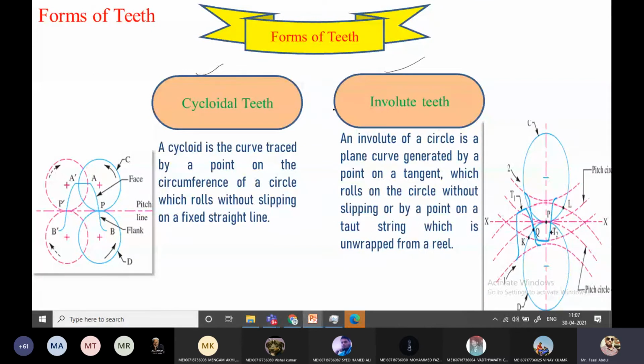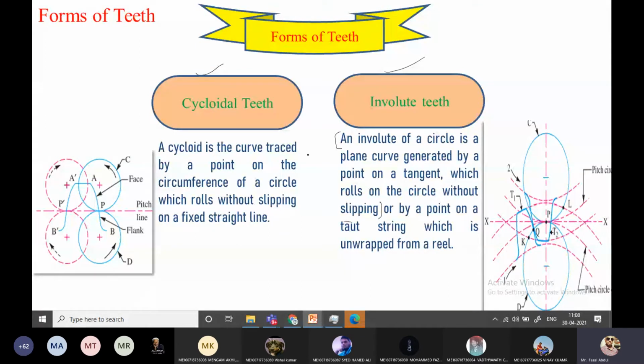So what is cycloidal here? A cycloid is nothing but the curve traced by a point on the circumference of a circle which rolls without slipping on a fixed straight line. The involute curve is a plane curve generated by a point on a tangent which rolls on the circle without slipping, or by a point on a straight line rolling without slipping.